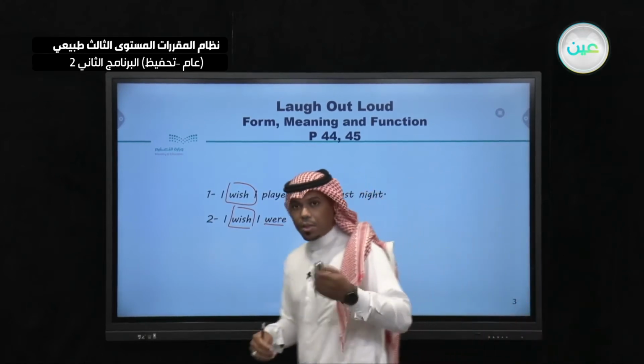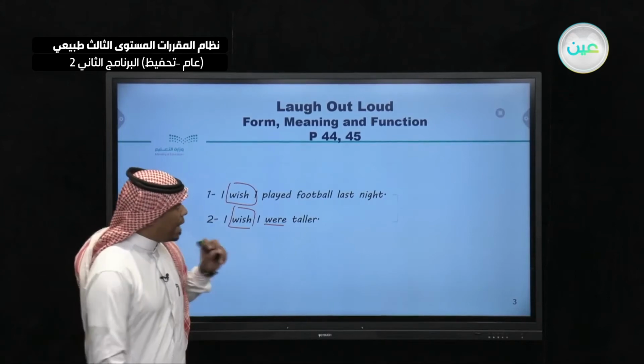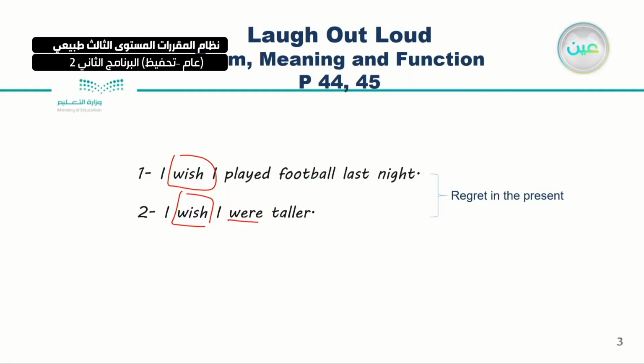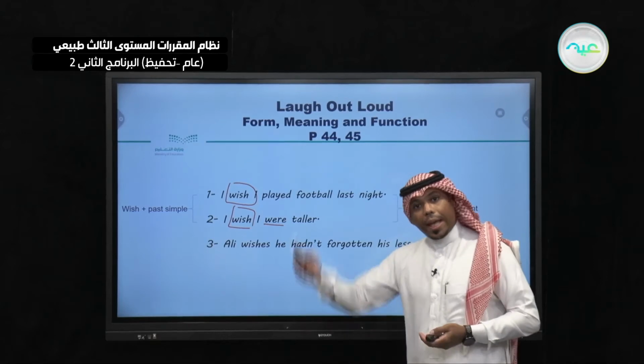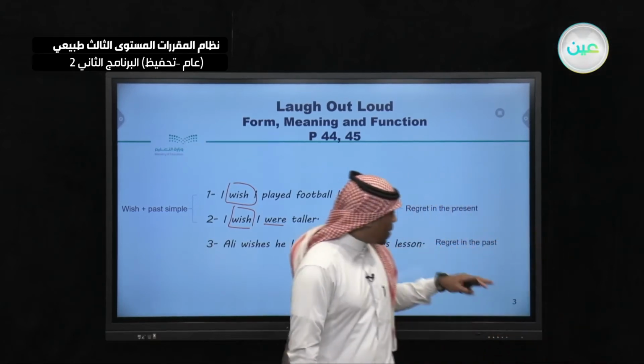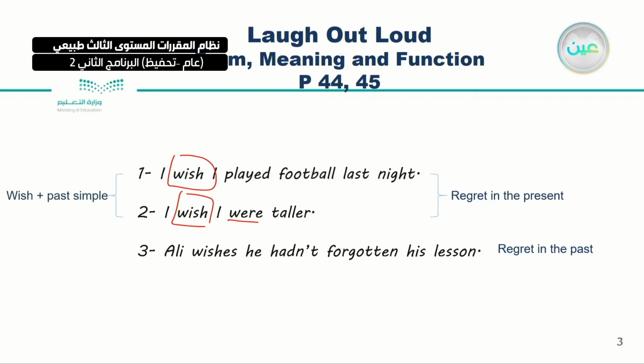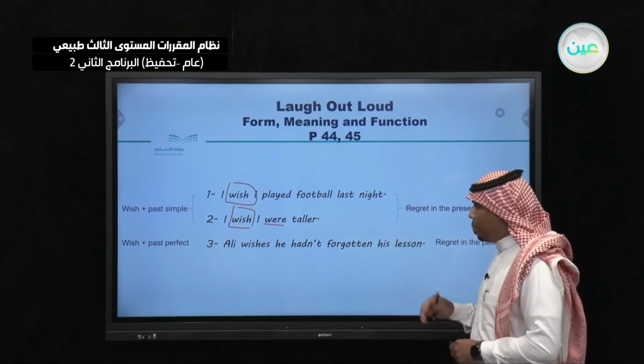Here I'm talking about expressing regret in the present, and how can I form this? I form it with wish and the past simple. What about the third one? Ali wishes he hadn't forgotten his lesson. Here, Ali is expressing regret in the past. So what's the form? Wish plus the past perfect.